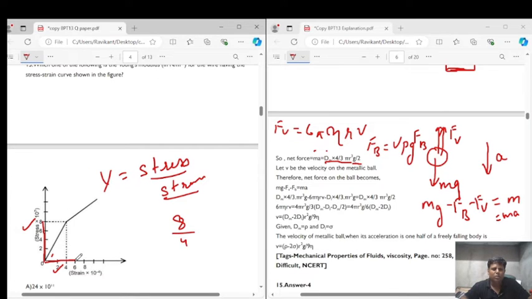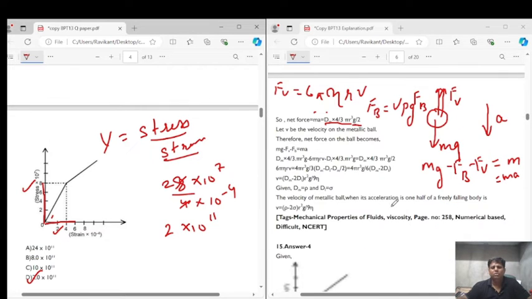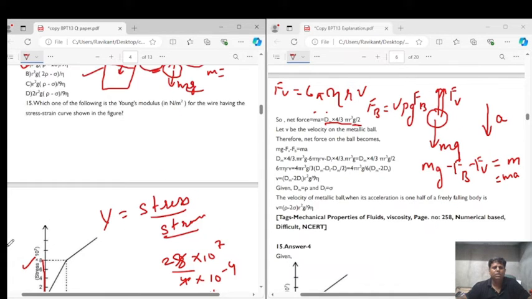It is 8 into 10 to the power of 7, and it is 4 into 10 to the power of minus 4. So this will give you 2 into 10 to the power of 11, right? Let's see, do we have this in our options? Yes, we have it. So the Young's modulus for this graph will be option D, that is 2 into 10 to the power of 11, right? So this is question number 15.